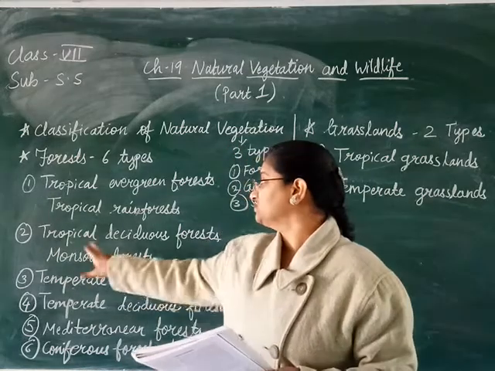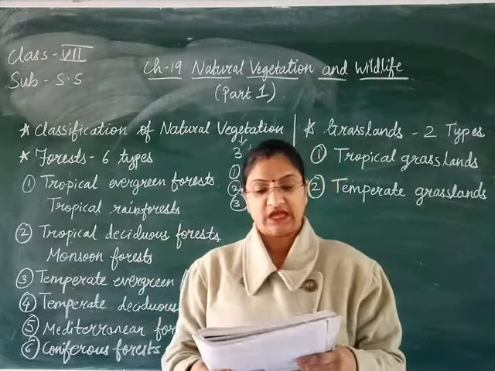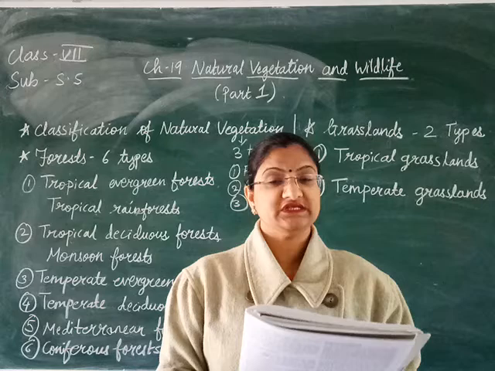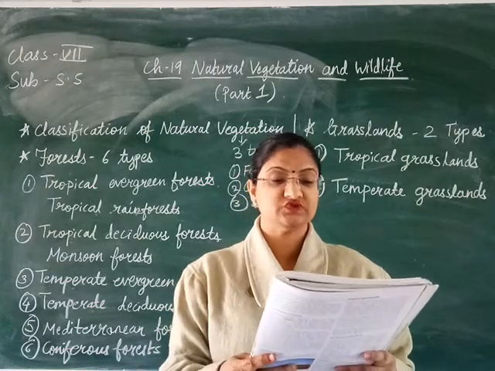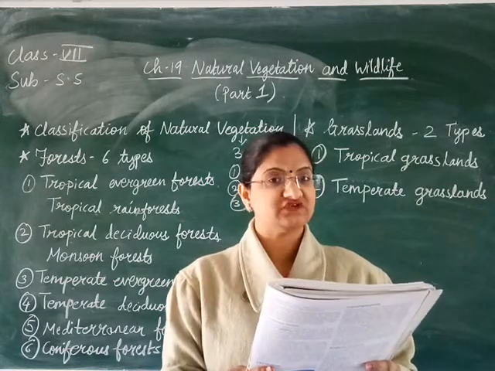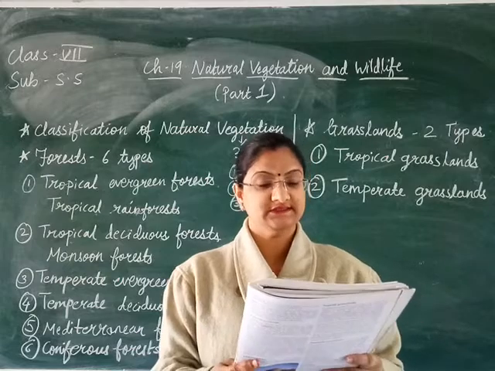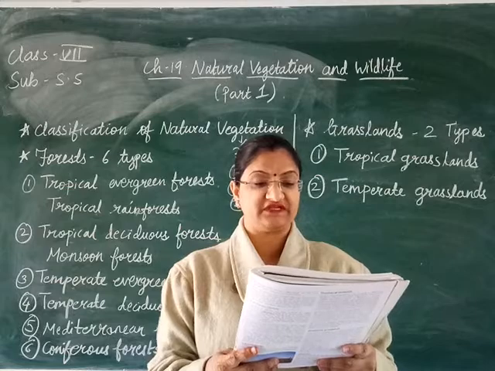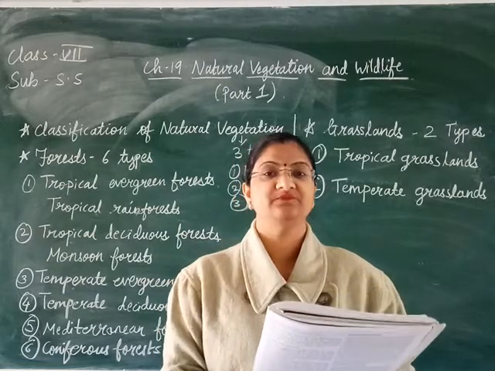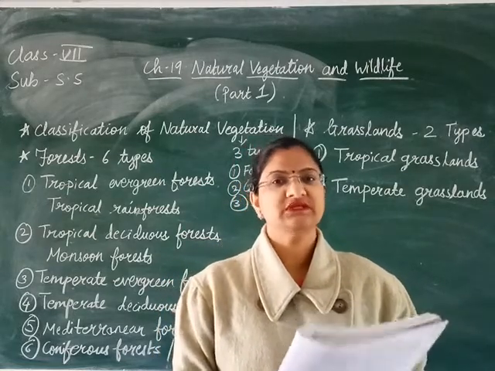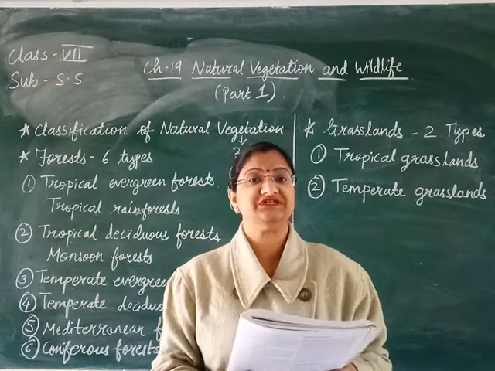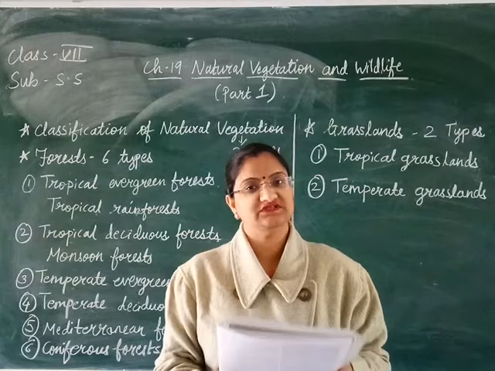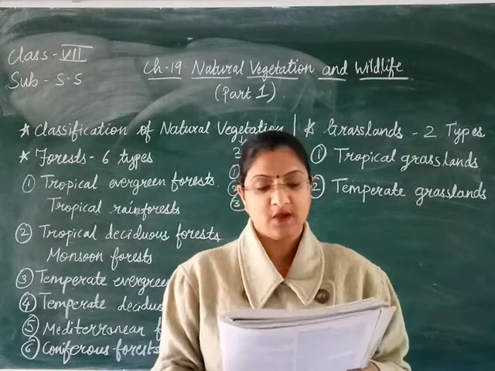The next one is tropical deciduous forest. Another name for this forest is monsoon forest. These forests are specially found in the monsoon regions of Asia, parts of Central America, Brazil, and northern Australia. In this region, the vegetation is affected by the seasonal changes of temperature and the distribution of rainfall. According to the seasons and the distribution of rainfall, the vegetation differs from place to place.